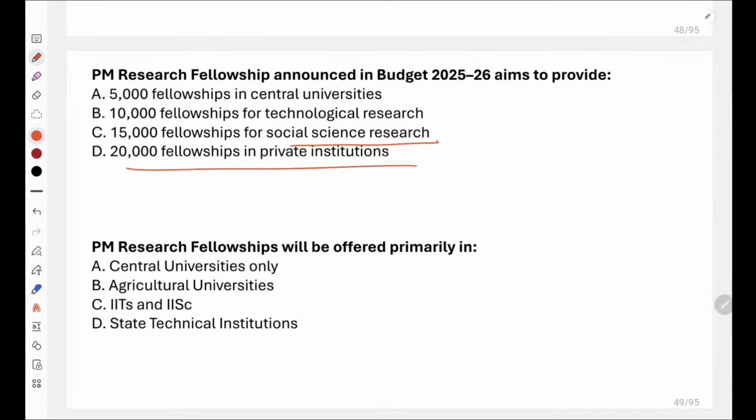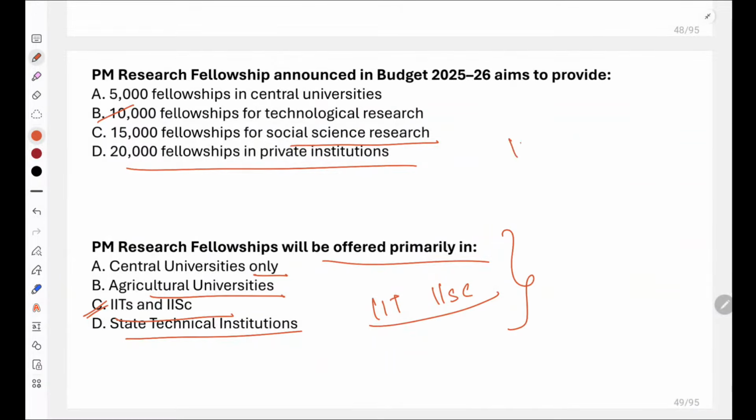It is 10,000 fellowships for technological research, and these research will be primarily offered in which type of institutions? Central universities, agriculture universities, IIT, ISCs or state technical institutions. Yes, very good everyone. So it is IIT and ISC जहाँ पर fellowship will be provided and 10,000 fellowship will be provided for technological research.